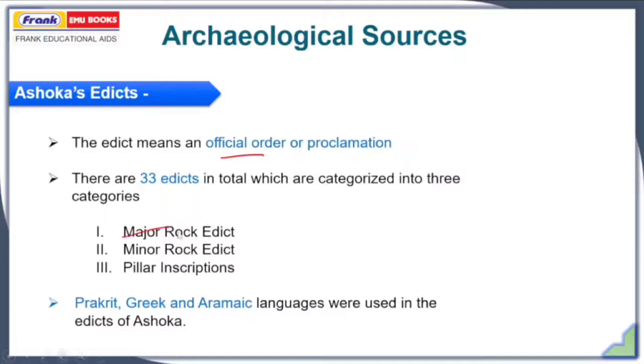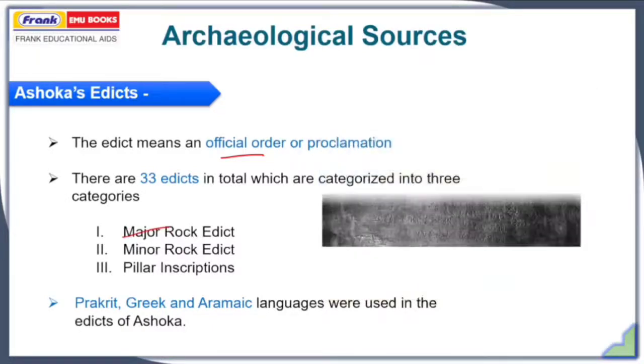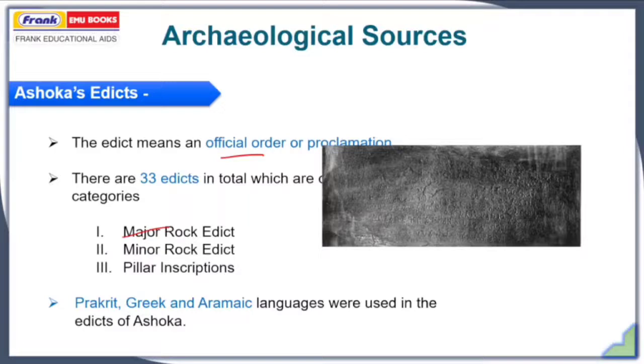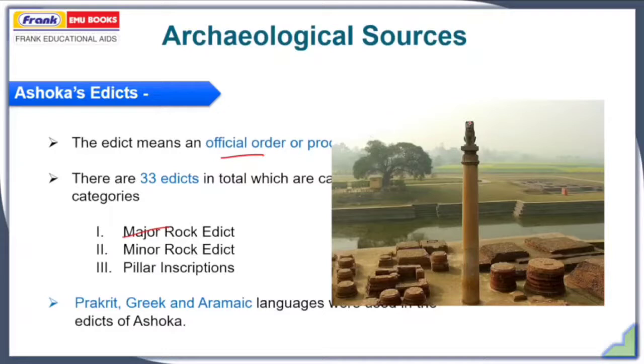Major Rock Edict, here you can see one of the Major Rock Edicts at Girnar, Gujarat. Then we have Minor Rock Edict, here you can see a Minor Rock Edict at Meerut. And then this is the Pillared Inscription, one of the Pillared Inscriptions located in Bihar. So the edicts can be categorized into these three categories. On the stones and on the pillars, Ashoka's messages were written, and this also gives us good insight regarding the Mauryan Empire.